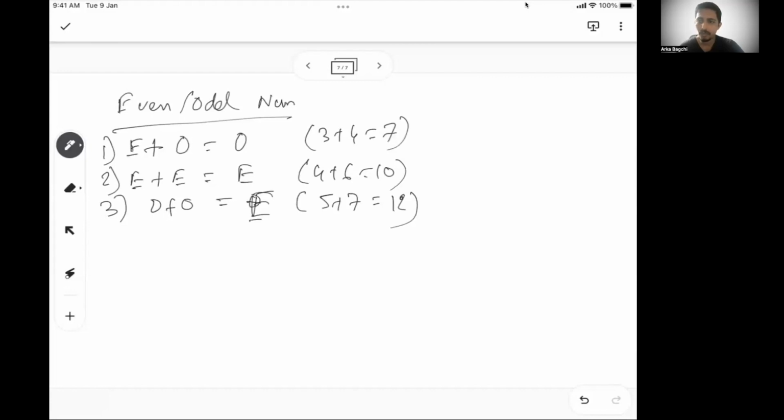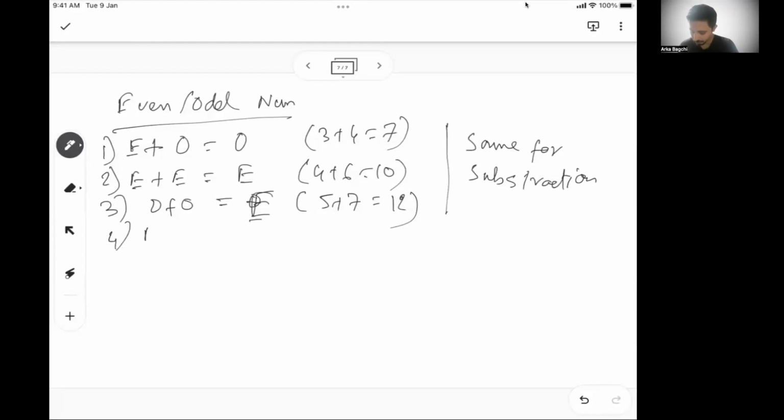The same rule applies for subtraction. It's the same for subtraction. Now, what if there are more than one number?